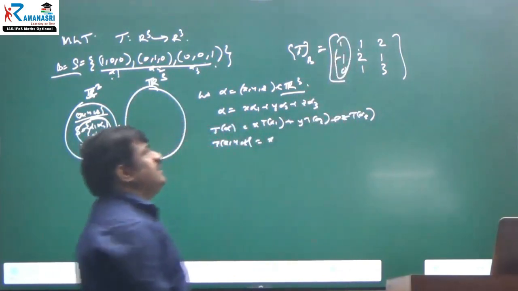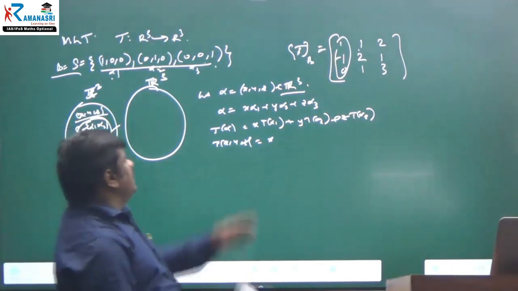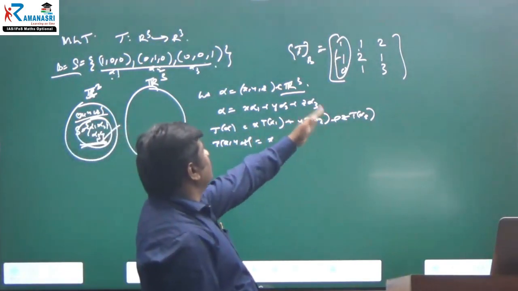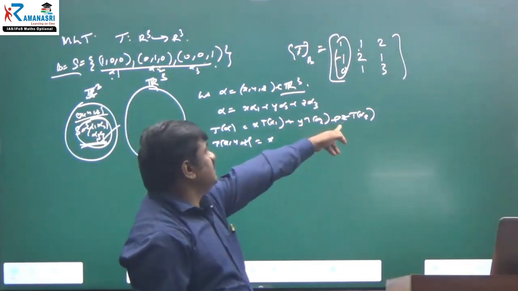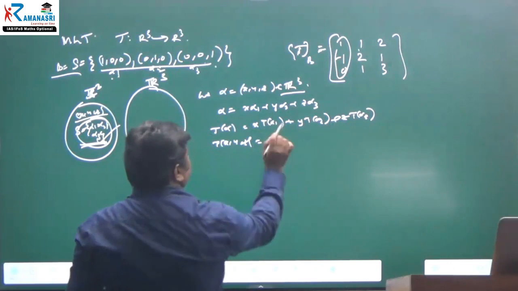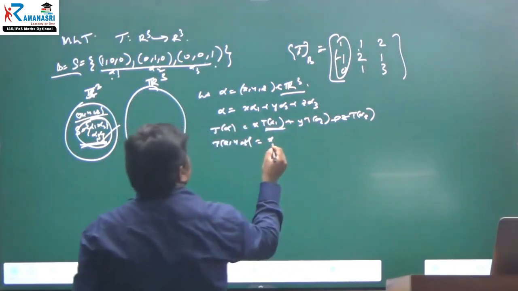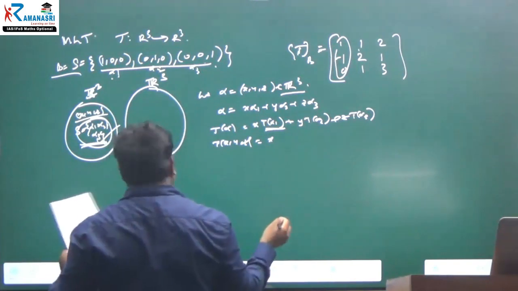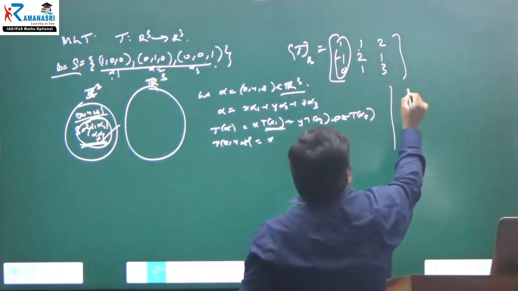They have given (1, -1, 0), taken column wise.